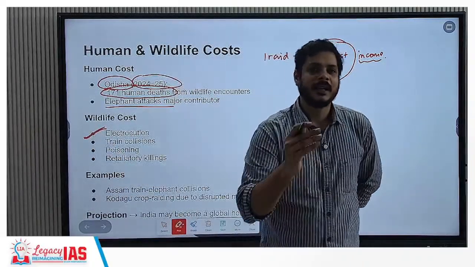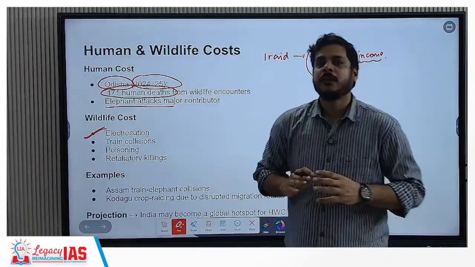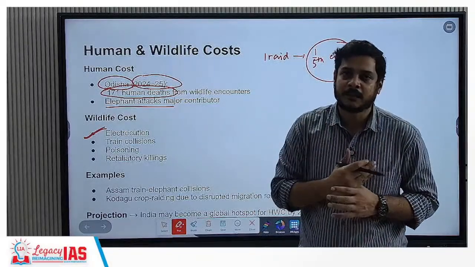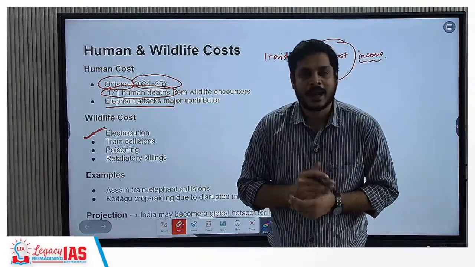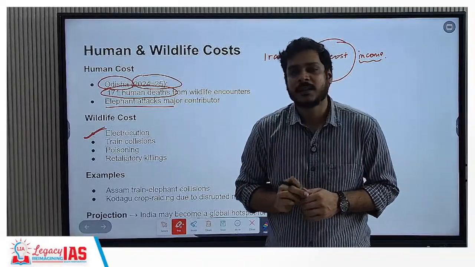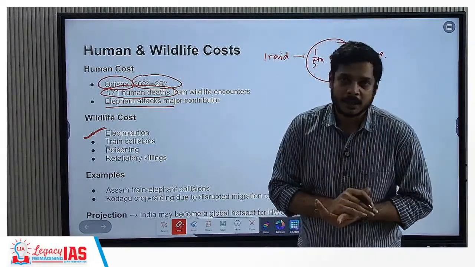You'll find that to keep the elephants away from raiding the crops, usually people will utilize electric fences. And when the elephants try to cross these electric fences, they will be electrocuted and they will die in the process. Sometimes the voltage that is given to these electric fences is very, very high, and when it is high, it can lead to their killing as well.